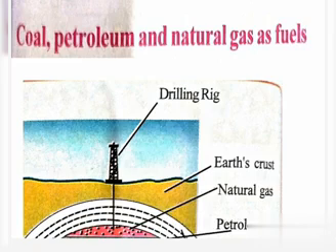Do you know that the coal obtained from the firewood and the coal used in vehicles and factories are different? Coal used in factories is mined from the earth's crust, and the coal obtained from the firewood is usually charcoal. So the coal which is obtained from the firewood is called charcoal. The coal used in the factories is mined from the earth's crust.